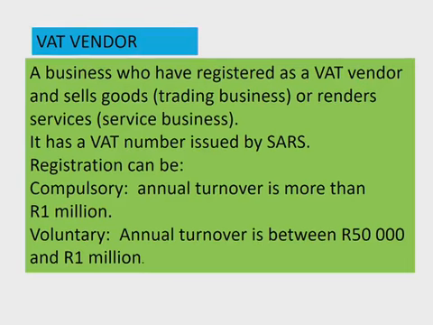Then just one more thing, we spoke about what is a VAT vendor. A VAT vendor is a business that has registered with SARS as a person paying VAT. So now that business should pay VAT. That business will have a VAT number, and because it is paying VAT, it is allowed to charge VAT because it is a registered business. So every time it buys goods, it has to pay the VAT, but when it sells these goods, it's allowed to charge VAT. You're only allowed to charge VAT if you are registered as a VAT vendor.